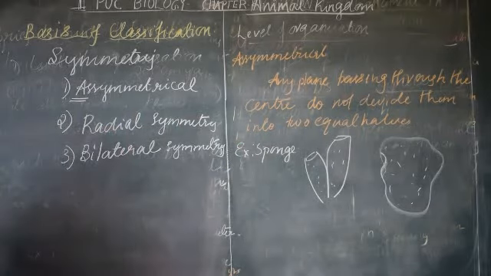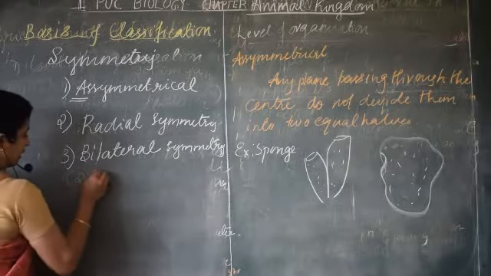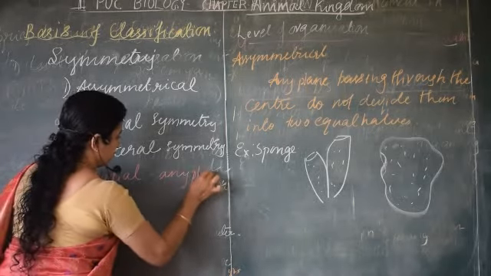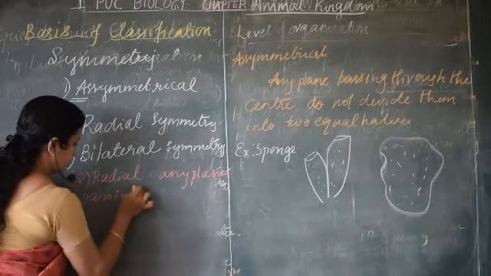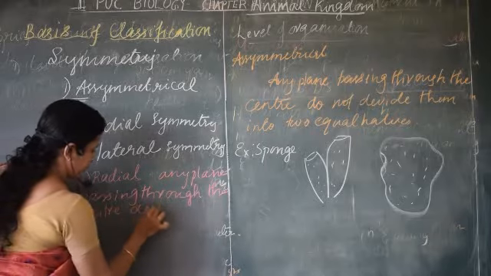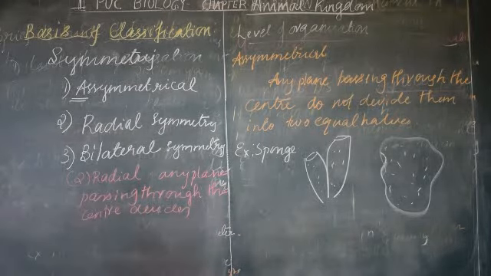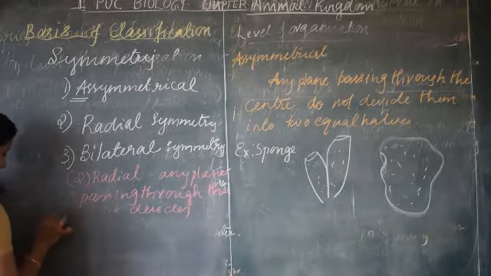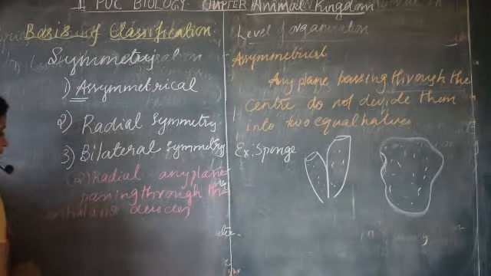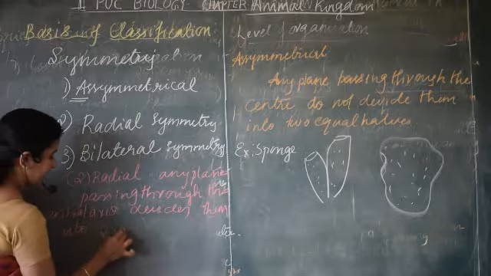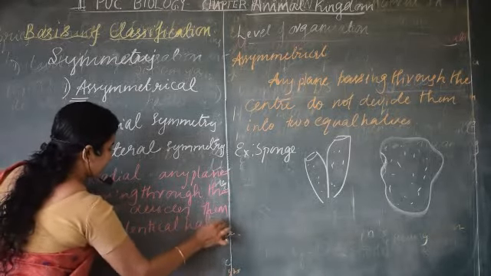Now the second type is radial symmetry. When any plane passes through the central axis of the body, I am writing for the radial symmetry: when any plane passing through the center, or you can also write it as central axis, divides them into two identical halves, then it is called radial symmetry.